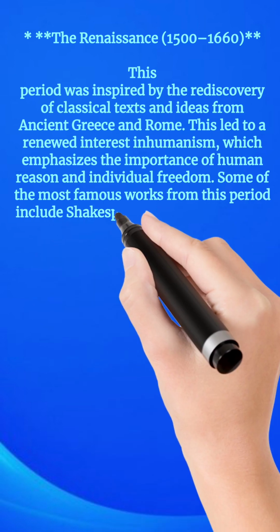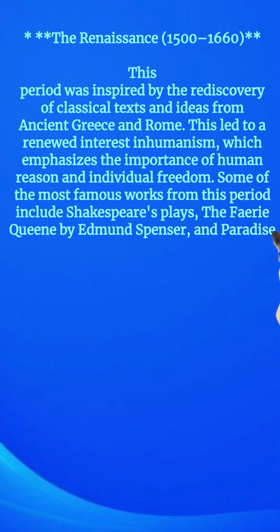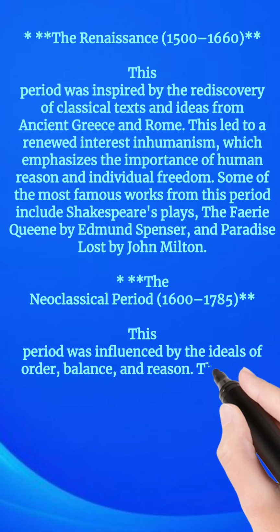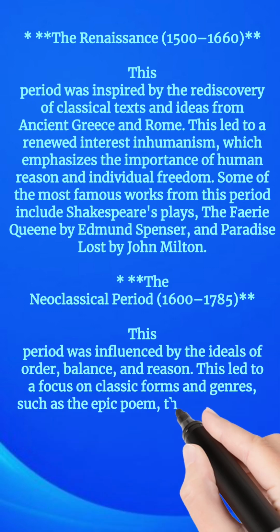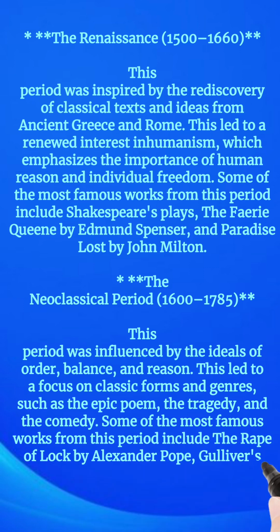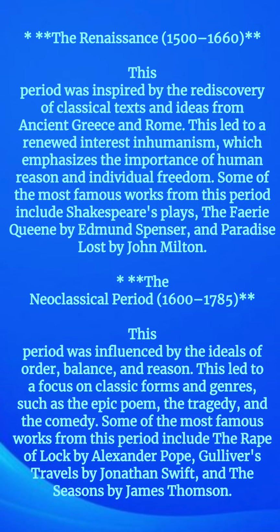The Neoclassical period. This period was influenced by the ideals of order, balance, and reason. This led to a focus on classic forms and genres, such as the epic poem, the tragedy, and the comedy. Some of the most famous works from this period include The Rape of the Lock by Alexander Pope, Gulliver's Travels by Jonathan Swift, and The Seasons by James Thomson.